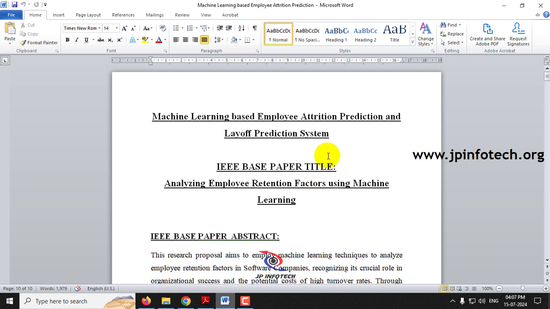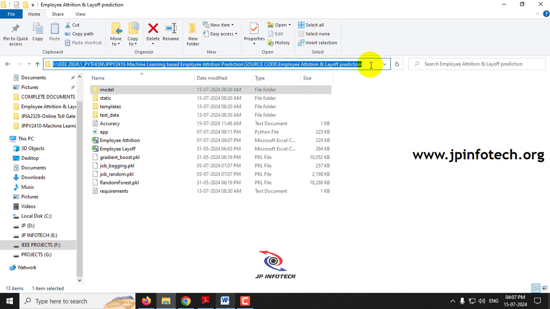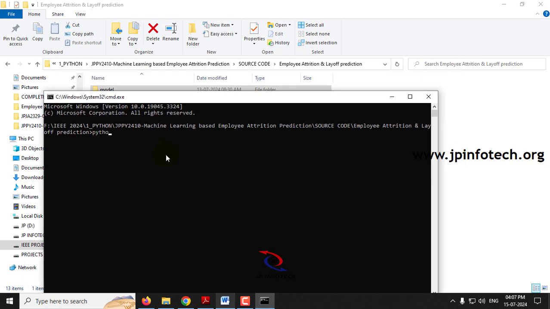So now let us see the execution of the project. Before execution, make sure that you have fulfilled the requirements mentioned in the requirements file, with the exact version of Python and the libraries installed in the system. Now let me click the address bar and type cmd. Automatically the command prompt window opens at the exact location. Now type python app.py and press enter, and kindly wait for a few seconds.